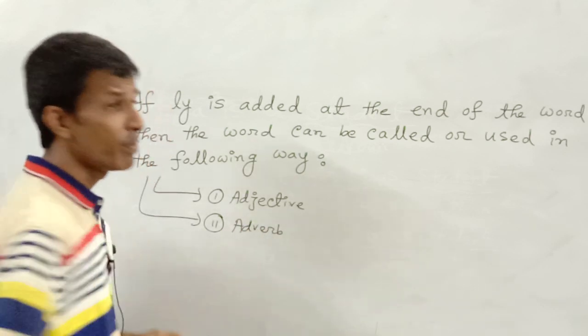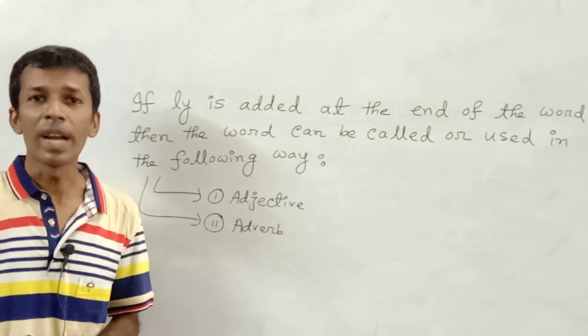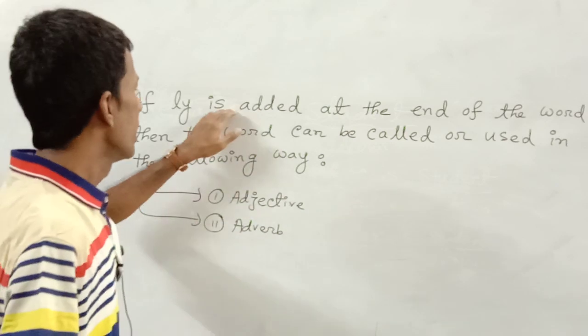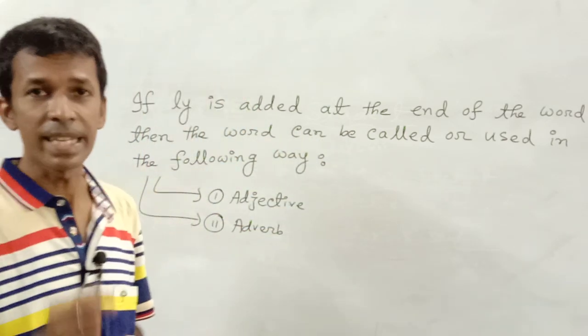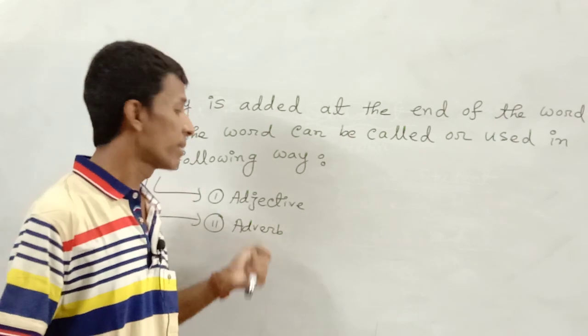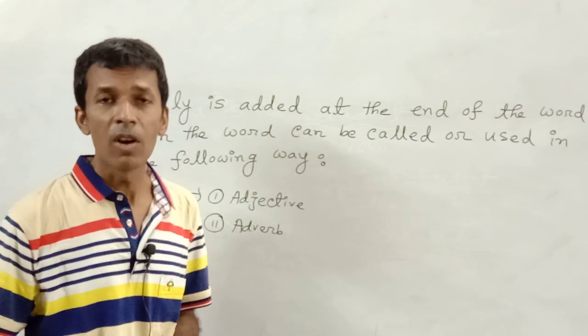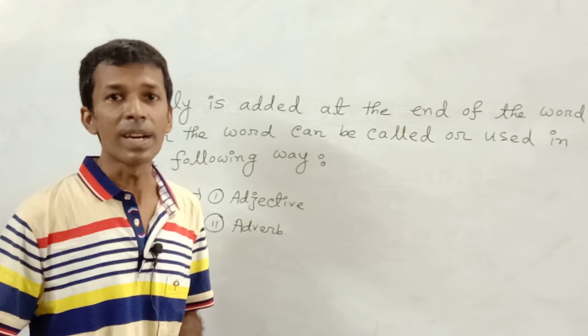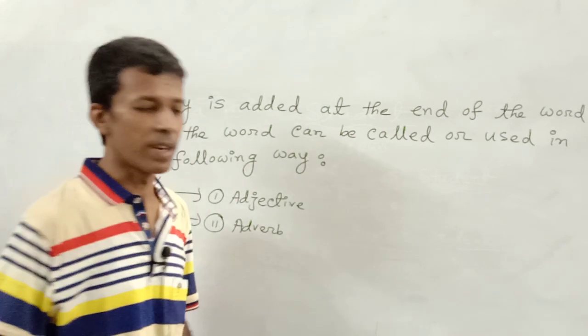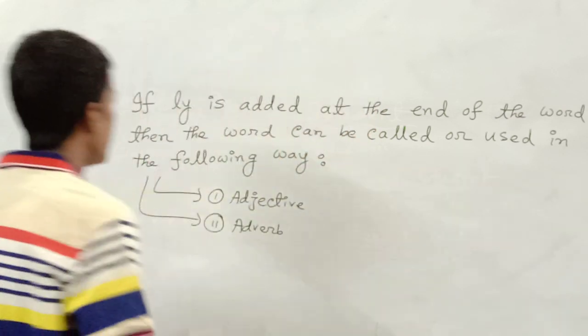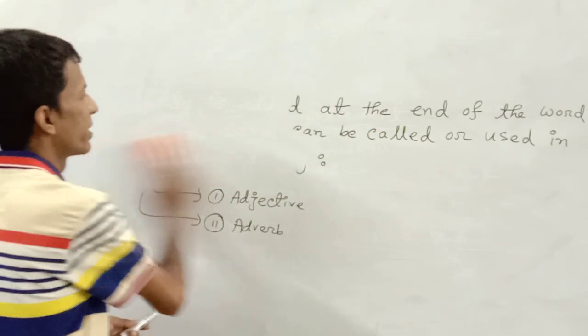Now, a question may arise in your mind, why our teacher is calling the same word adjective and adverb. Whether it is adjective or adverb will depend on the using of the word, that means on the qualifying or modifying of the word. Now, let me explain this chapter.